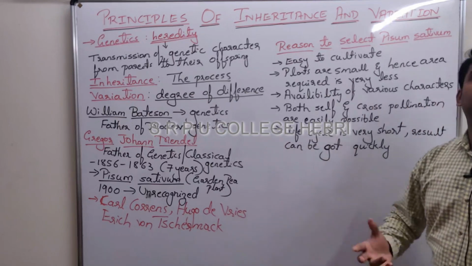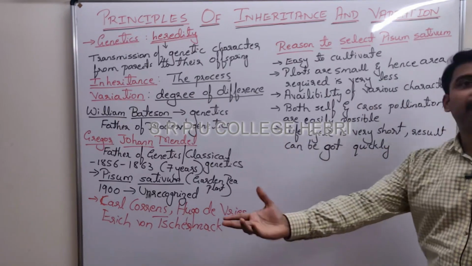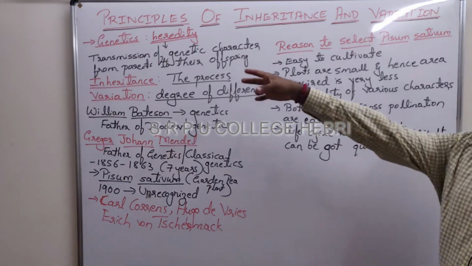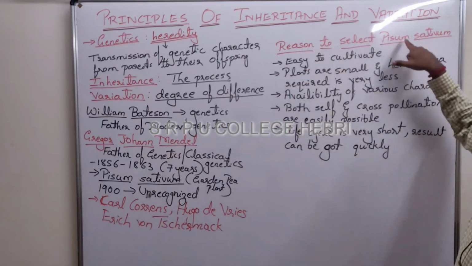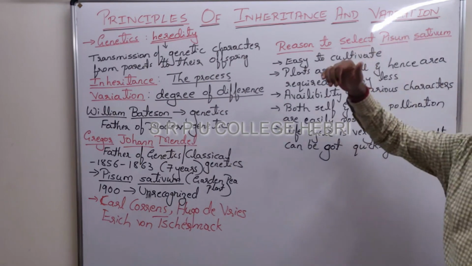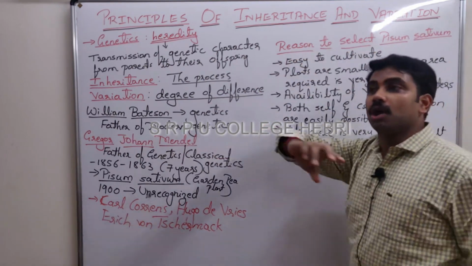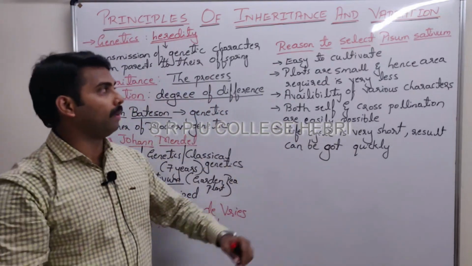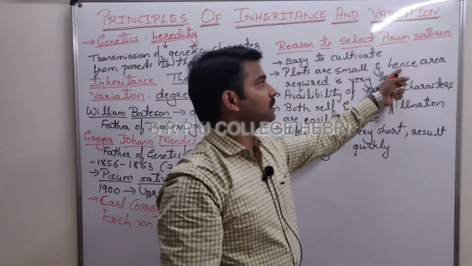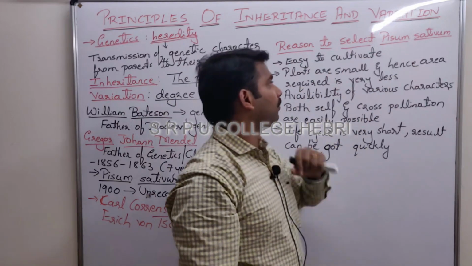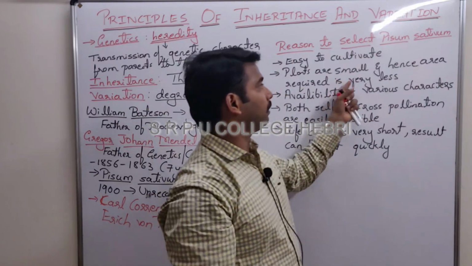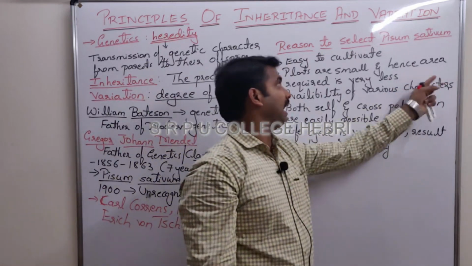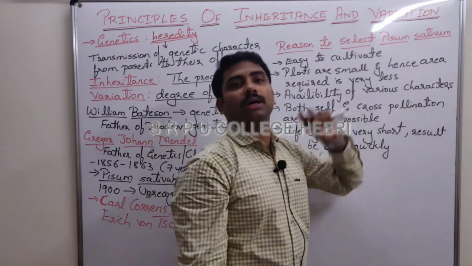How characters are transmitted, why differences arise. To prove that, he selected not an animal, he selected a plant called Pisum sativum. Why did he select only Pisum when other plants or trees are available? This is a very important 2 mark question. Plants are very small, hence the area required for their cultivation, please add the term cultivation, is very less, and they are easy to cultivate.